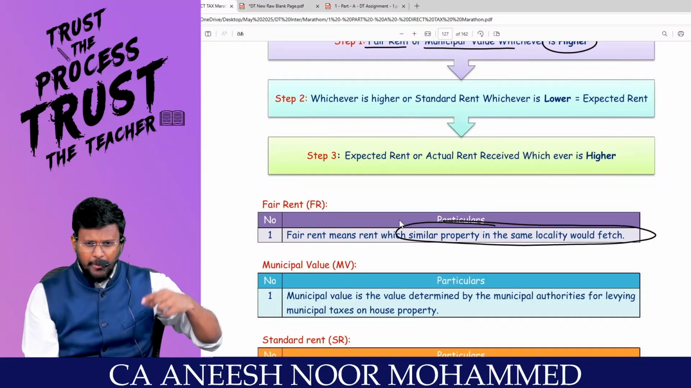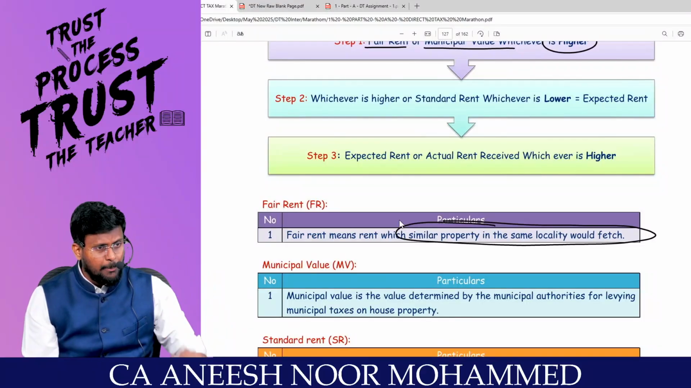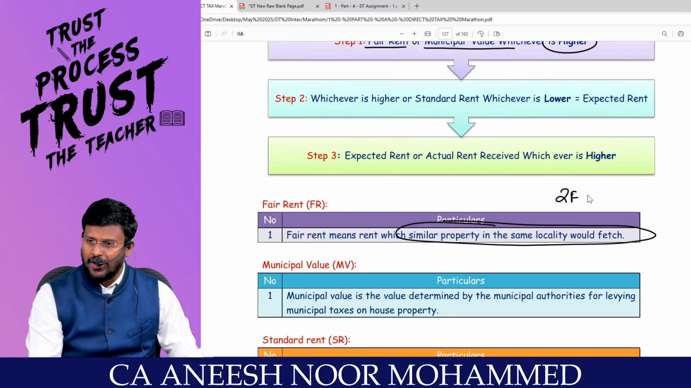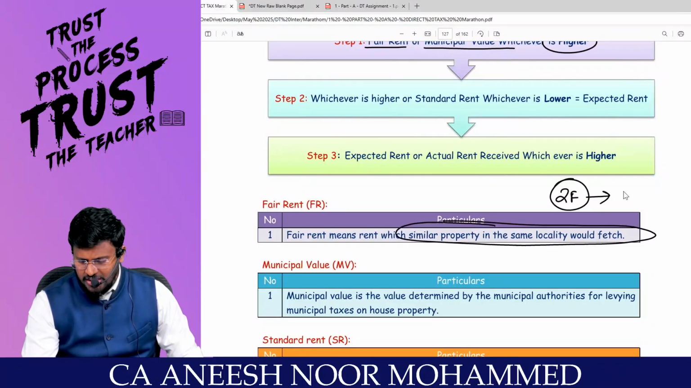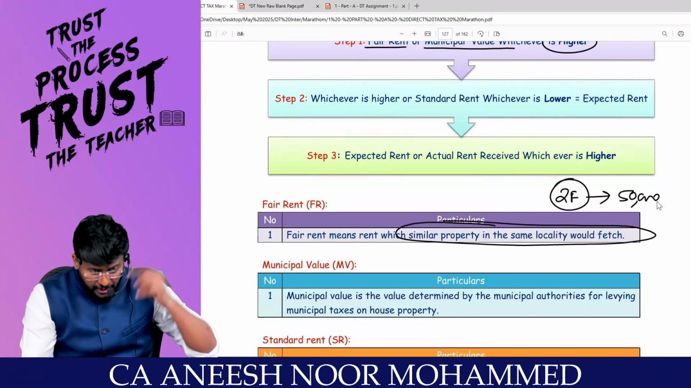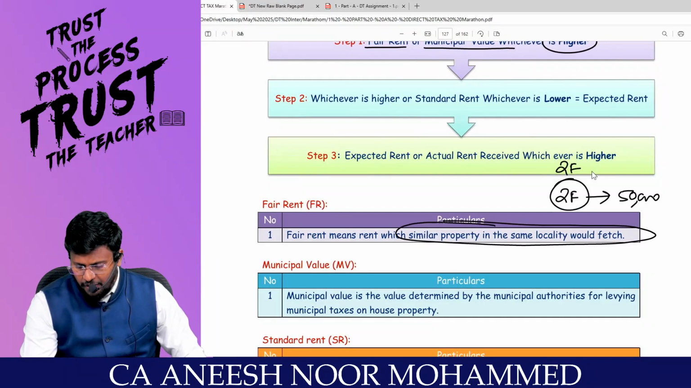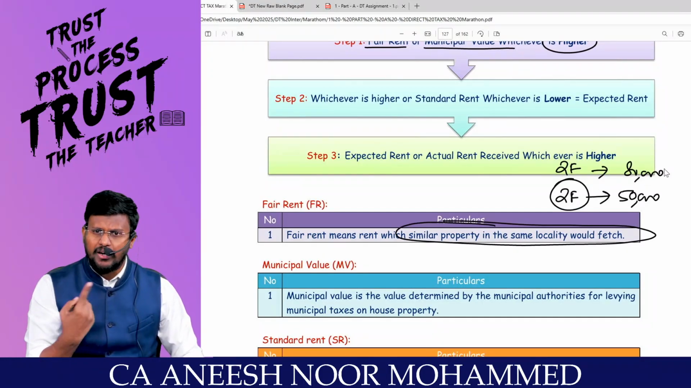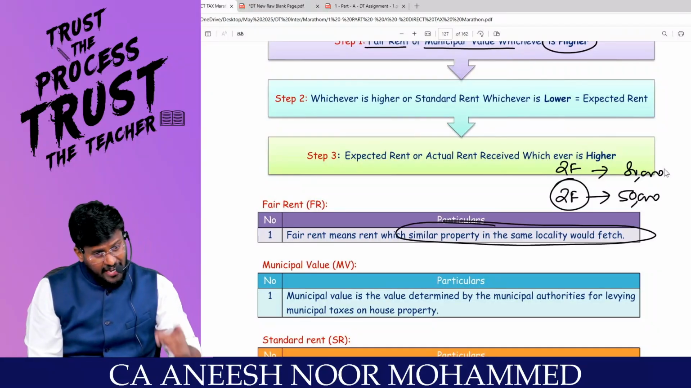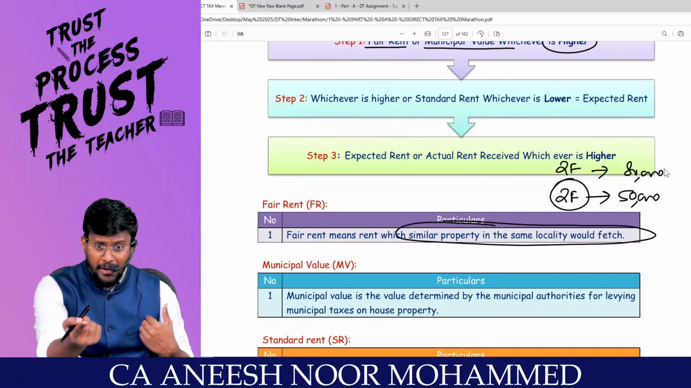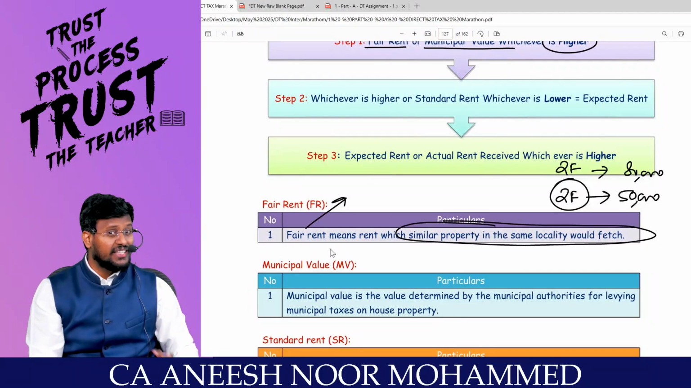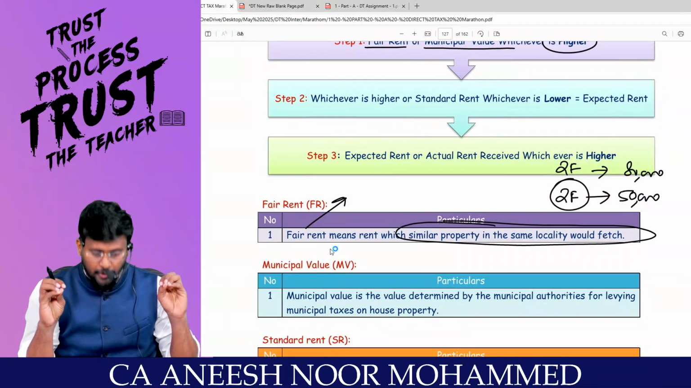For example, if I am in Nungambakam, Jambulingam Street, I am having a flat. Sir, that is a 2 BHK flat. That means, my dear lovable students, this has been rented for 50,000. But the same next building, 2 BHK flat, has been rented for 80,000, which means I have reduced that rent. Correct? Really, I would have got 80,000, and to the government, I am saying that I got only 50,000. So that's what they are saying, fair rent. You have to see the fair rent, what a similar property will fetch.